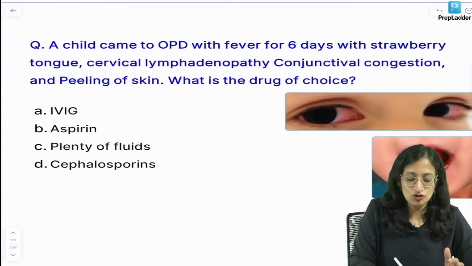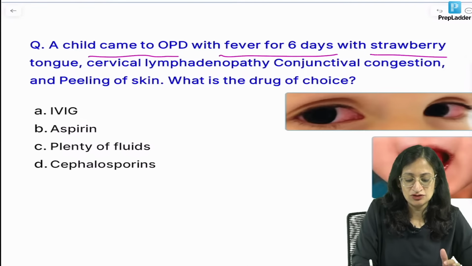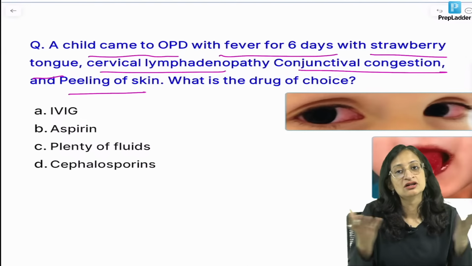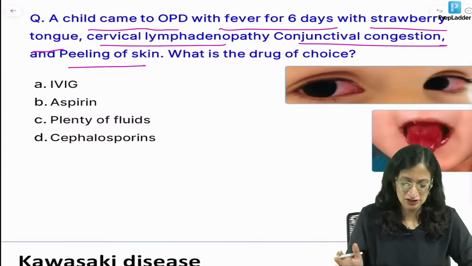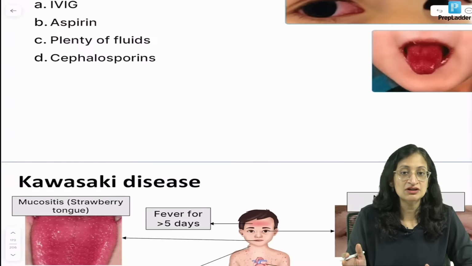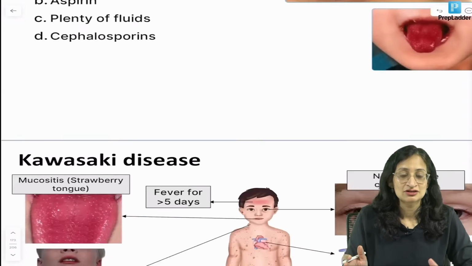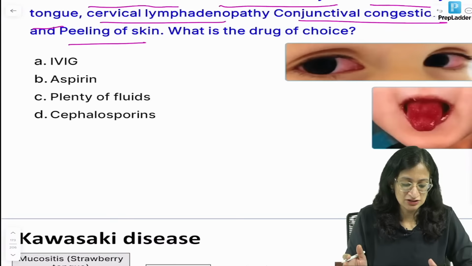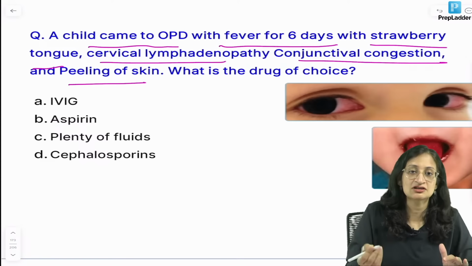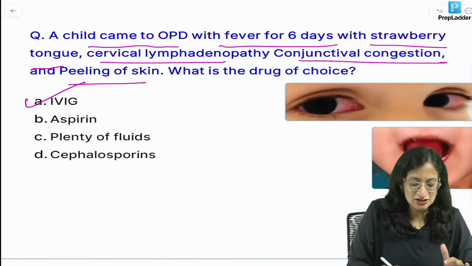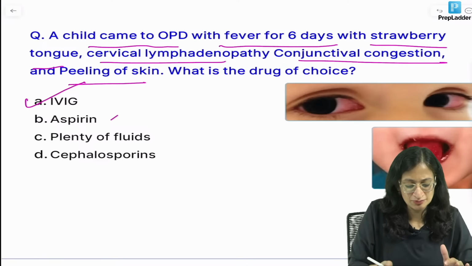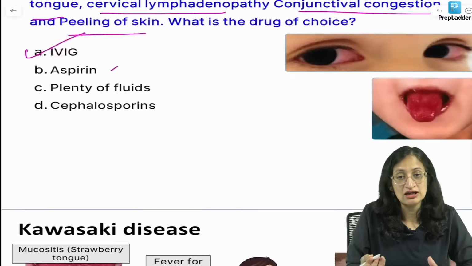A child came to OPD with fever for 6 days with strawberry tongue, cervical lymphadenopathy, conjunctival congestion, peeling of skin. What is the diagnosis? We all know what we are dealing with. Of course, we are dealing with Kawasaki disease. The drug of choice we know is IVIG, and along with it, we also give aspirin. But the drug of choice, of course, is IVIG.